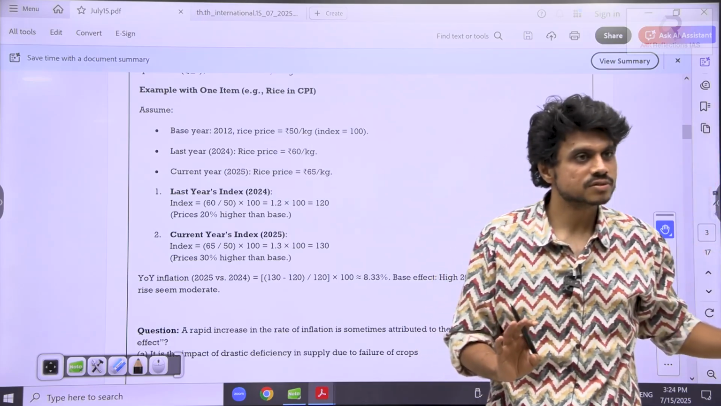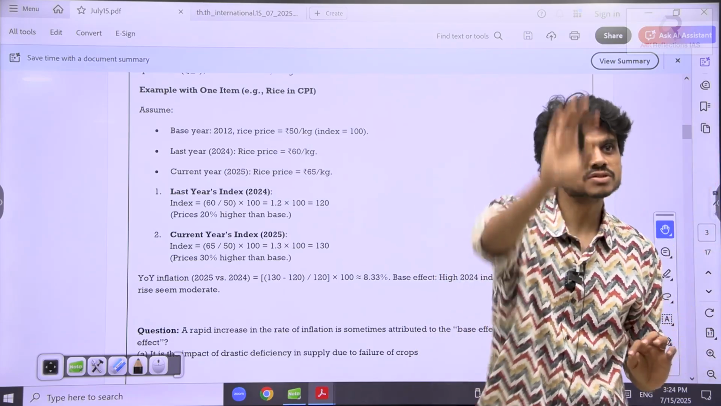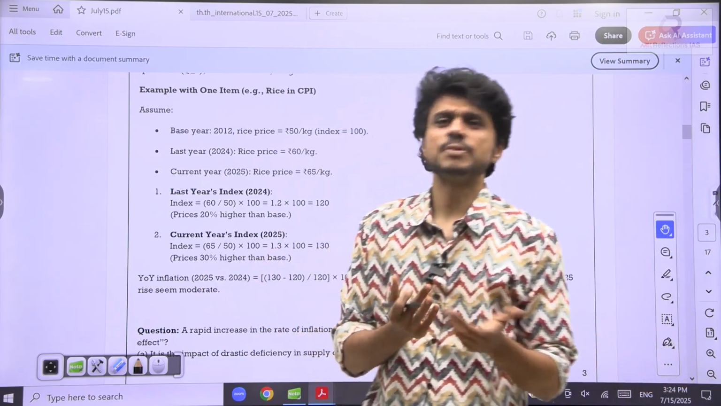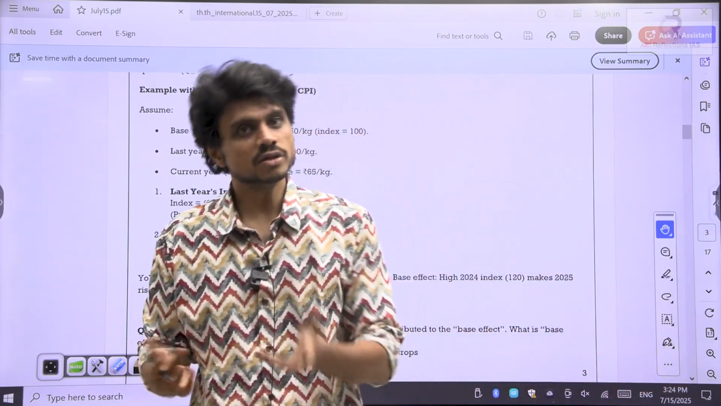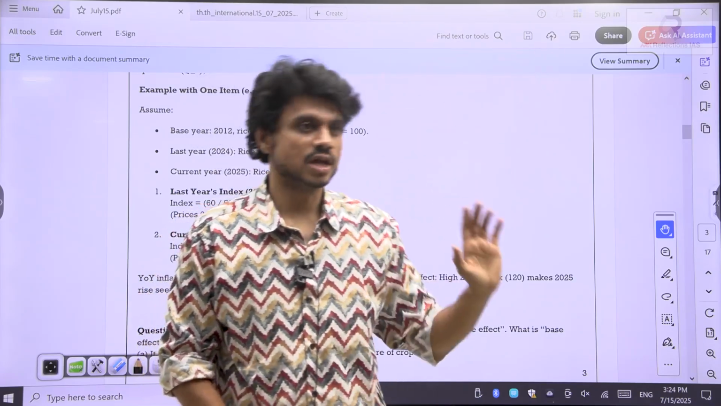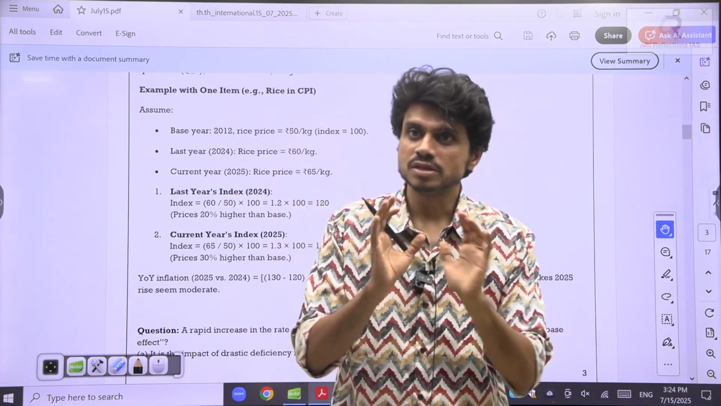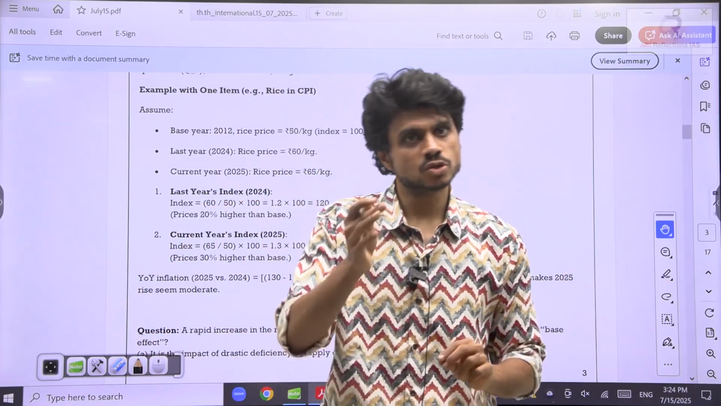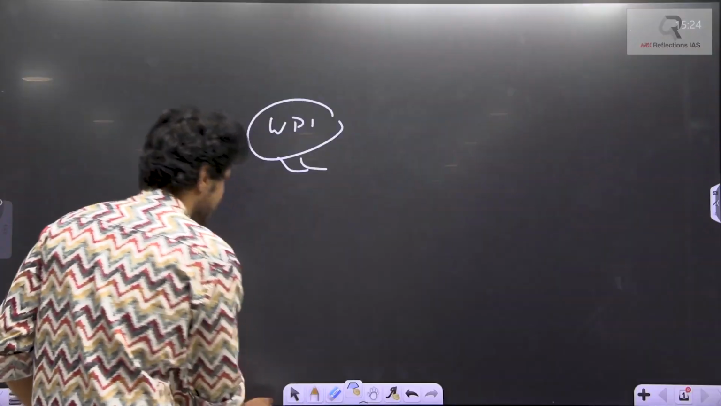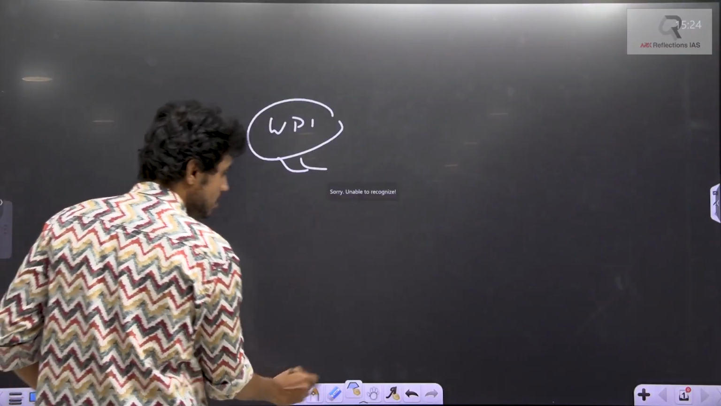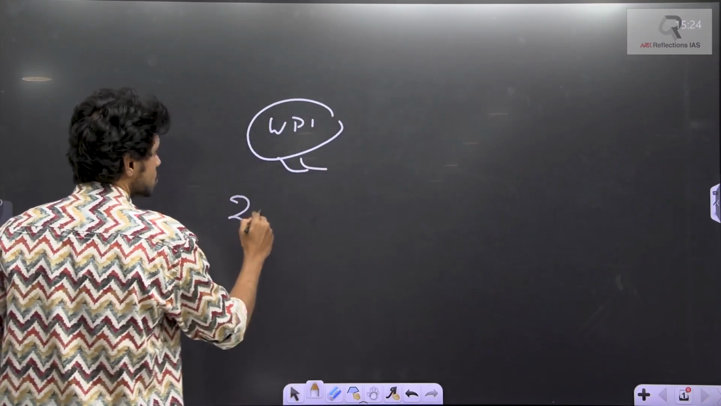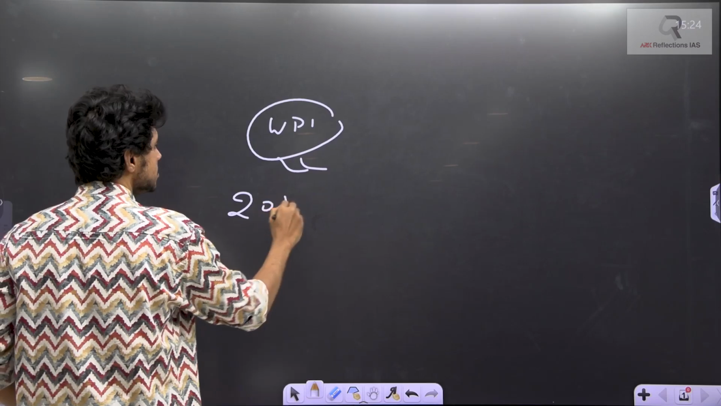Am I clear with this? Everyone clear with this? Simple concepts. See, economy people get unnecessarily scared, but they are very, very simple. Inflation means the price rise we are calculating in a basket of certain goods as well as services, in WPI and CPI. So there will be a base year, which here I have used as 2012.